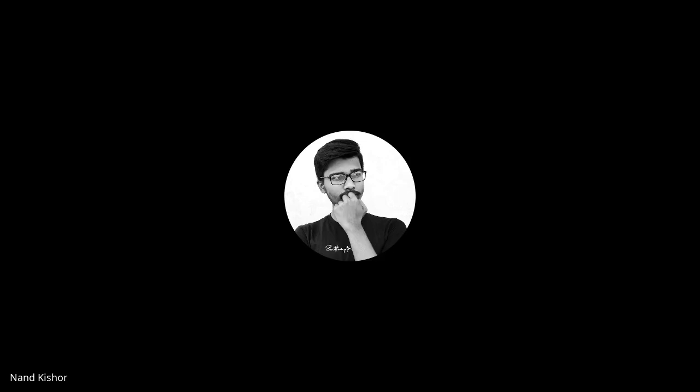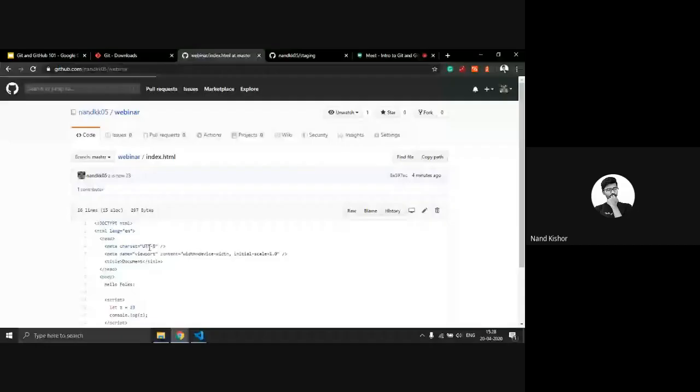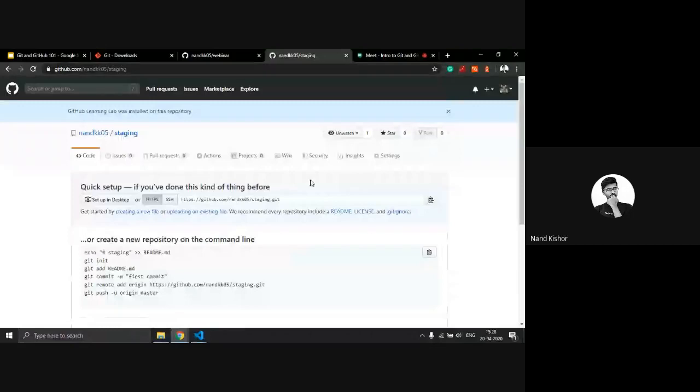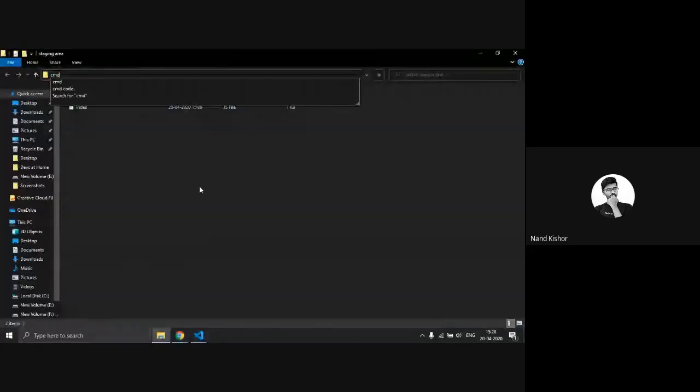So now you can see this has no code. Here you can see there are two files, index and the README file. But this remote server has no files right now. So what I will do, I just copy this link and go to this file. So open up the command prompt.